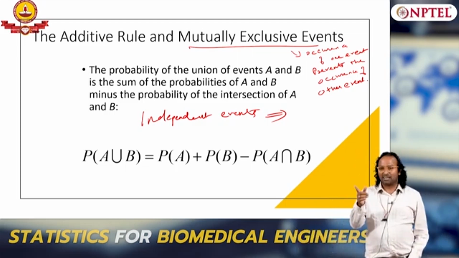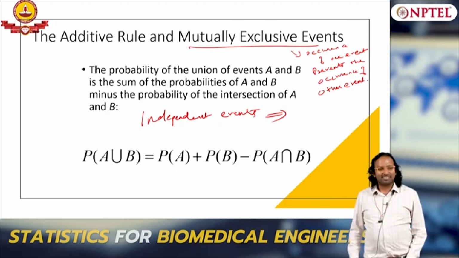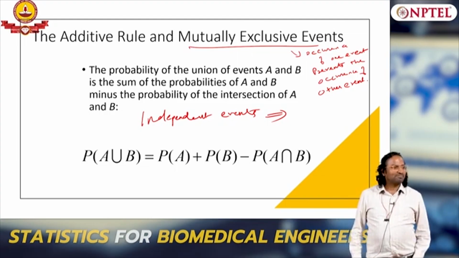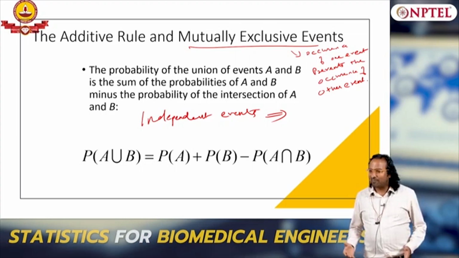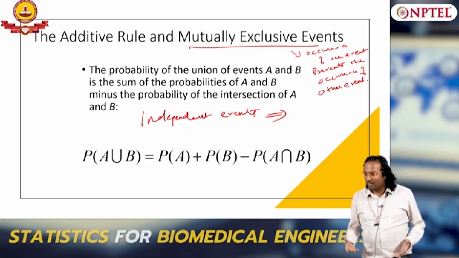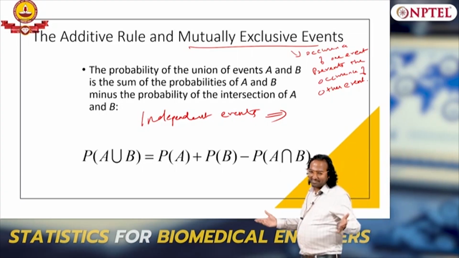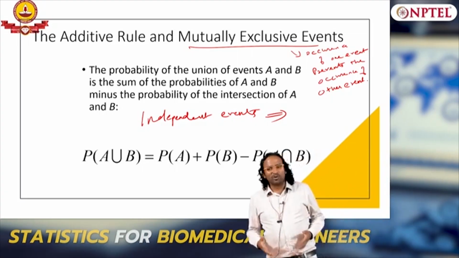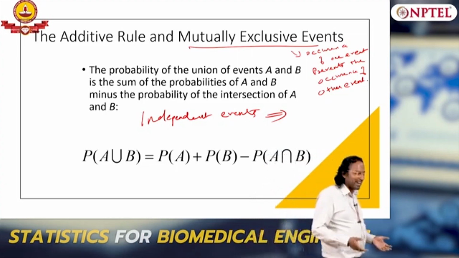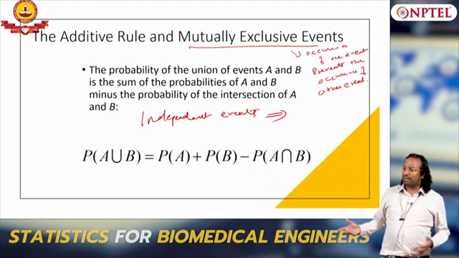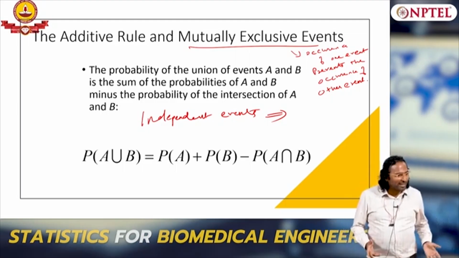At least she is attempting. Others are sleeping. You can get up. Outcome of one event will not affect the other. I don't care. That is the final answer, right? The final option I gave you is I don't care. I told you I don't care whether you are there or not. So I am immune to you basically. I don't care whether A existed or not. B is independent of A. So B doesn't care about A.